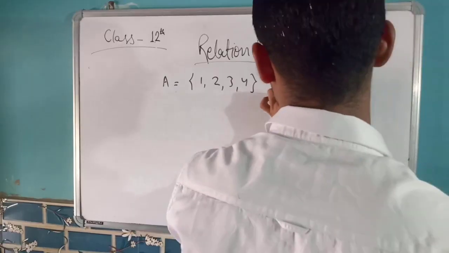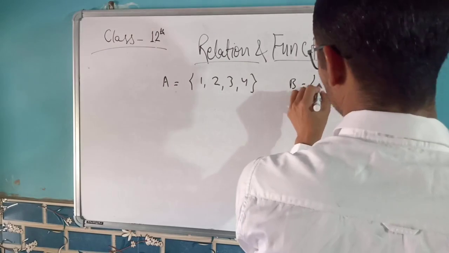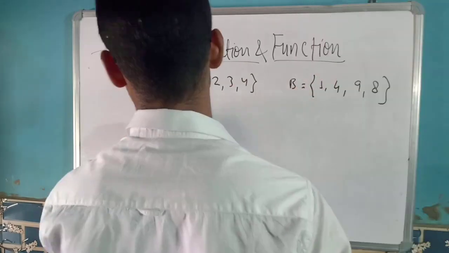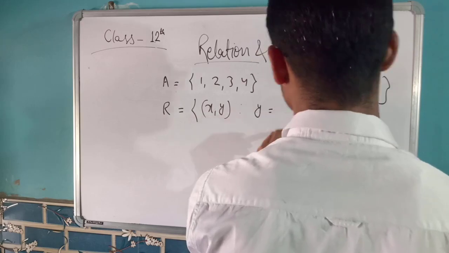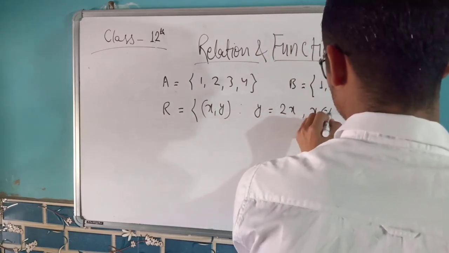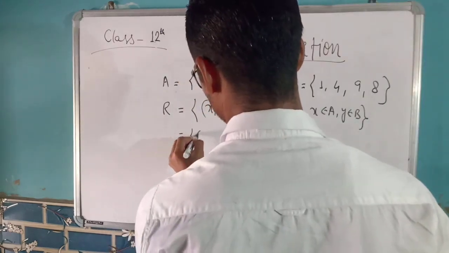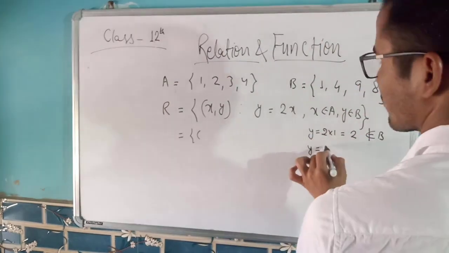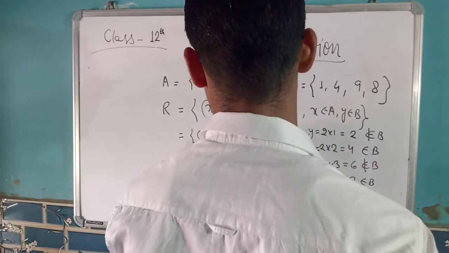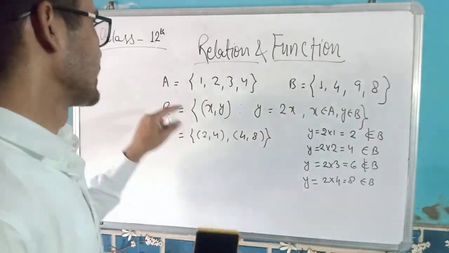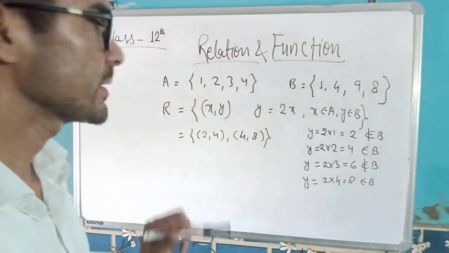Now let's understand relation by an example. These are two non-empty sets A and B, and there is a relation.